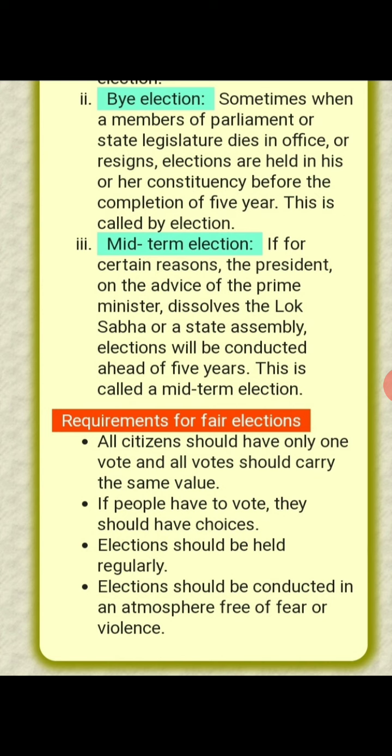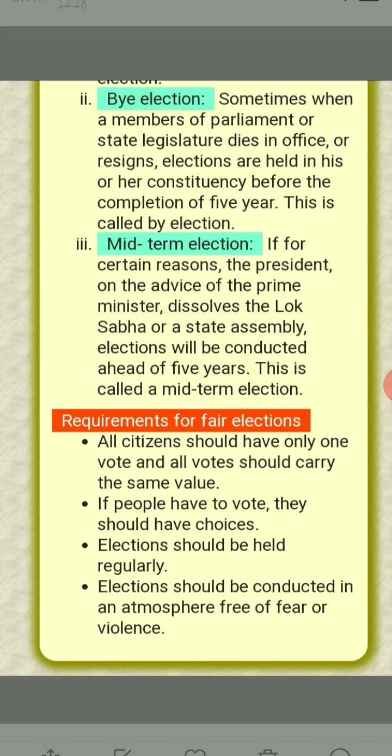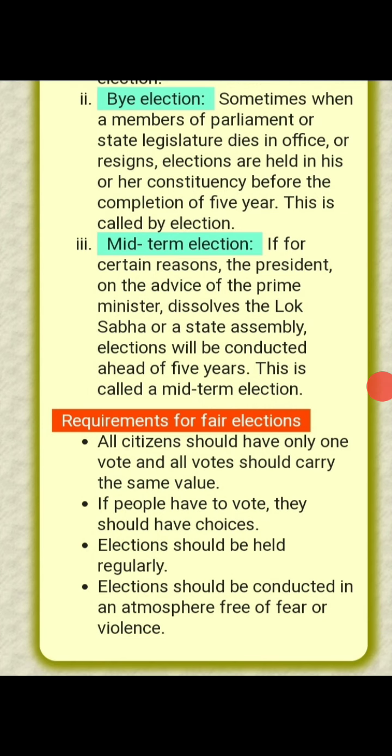This was a little bit of introduction about the institutional representation of democracy. If we recapitulate, institutional representation means the institutions, the things which will represent the people, which will represent democracy in a country. Like we have the right to vote, universal adult franchise, elections, political parties. These are the institutions which will represent democracy in a country.